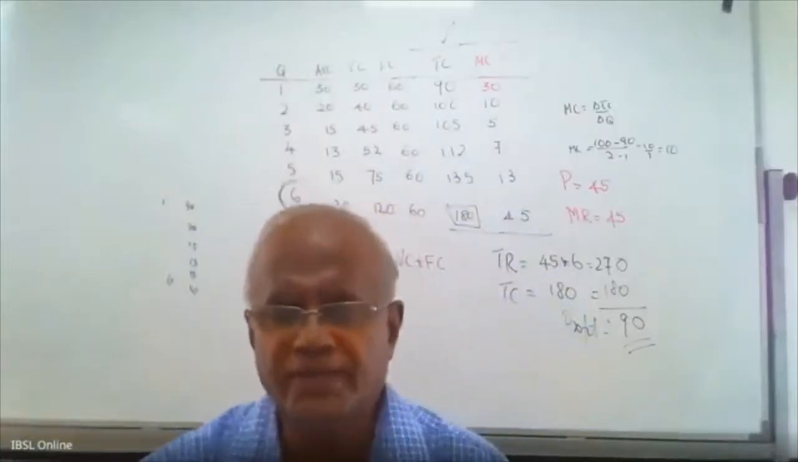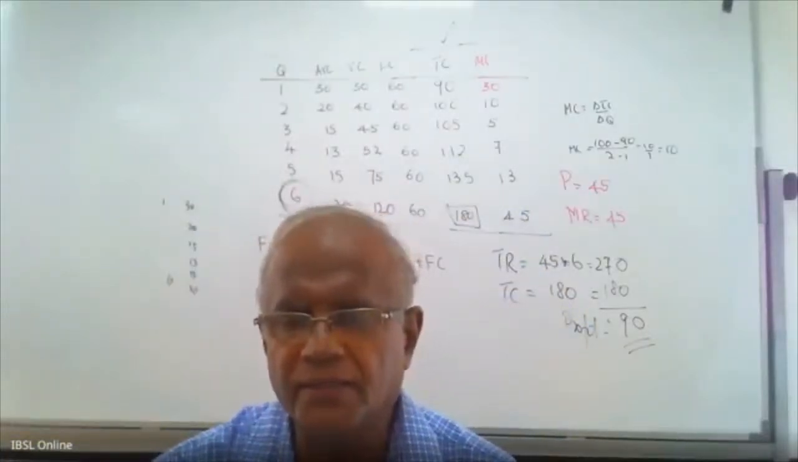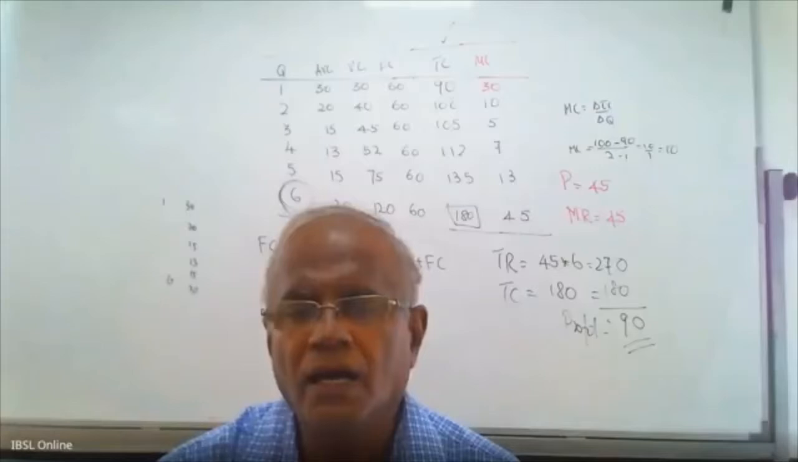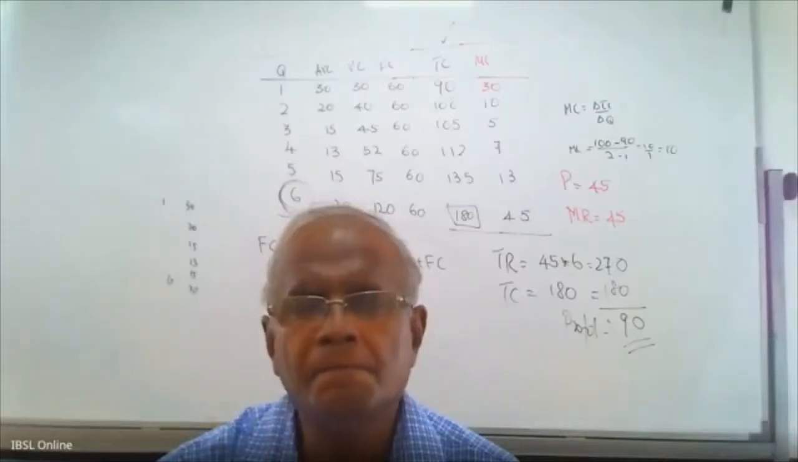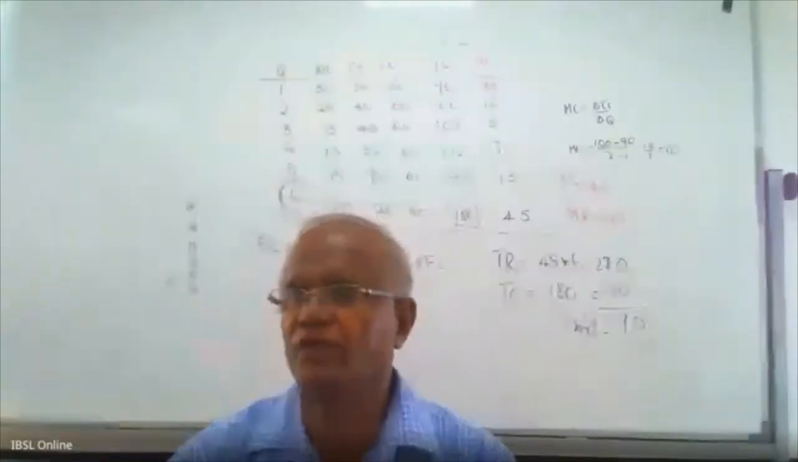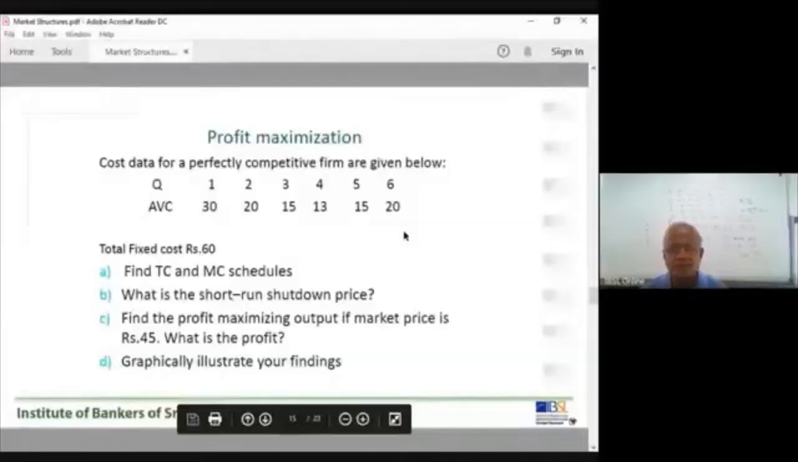Now we have answered that question. So I want you to draw the homework question graphically. You can draw this diagram. We know all three curves. 13 is the shutdown price. Indicate the profit. Profit is 90. Next week, we'll start from this point, answering this part and then draw the diagram.